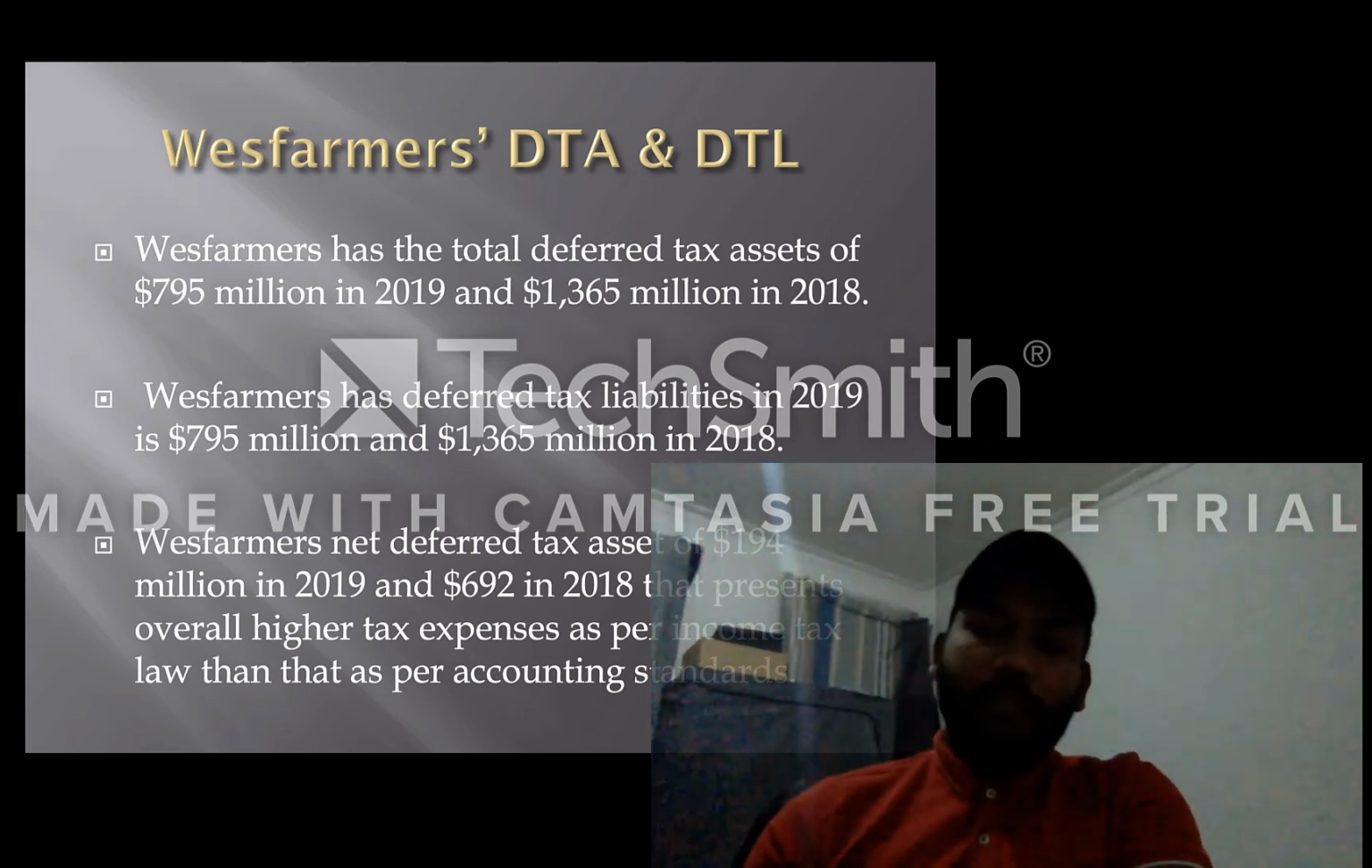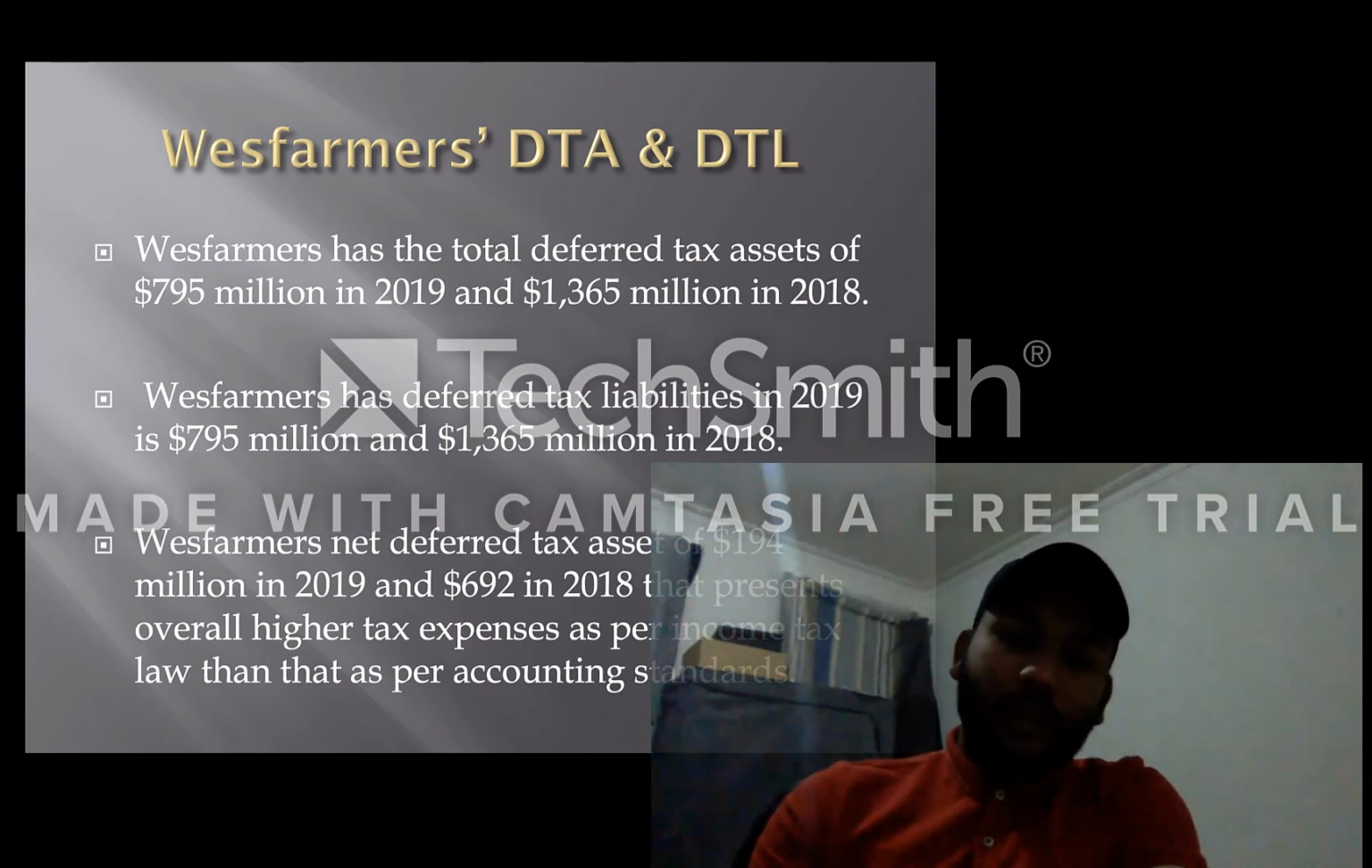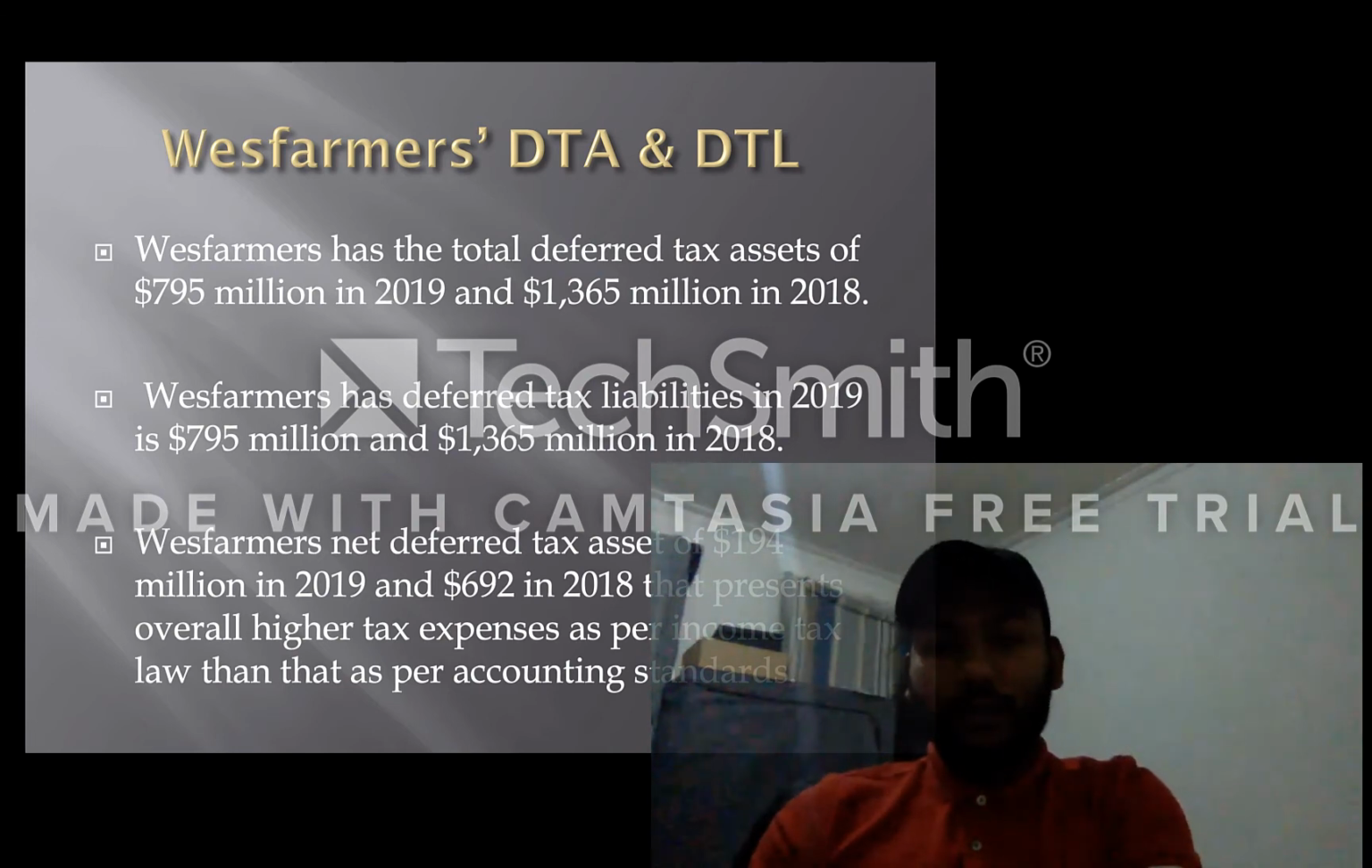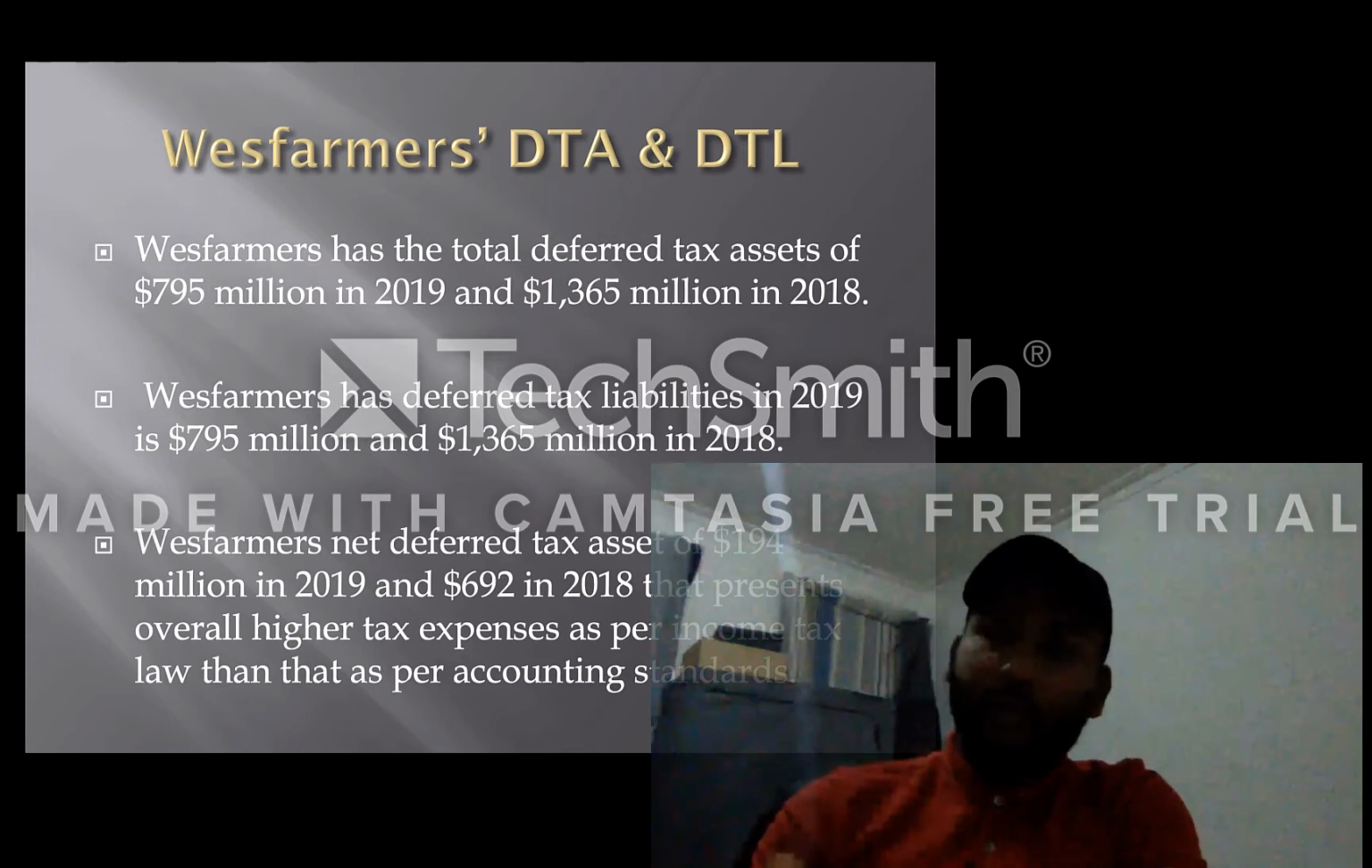They're trying to present overall higher tax expense as per the income tax law than the accounting standard. So there are two terms: accounting standard and income tax law. In this regard, it shows a bit of a low compared to accounting standard values.